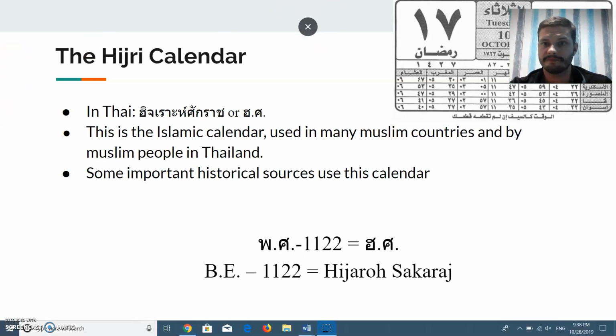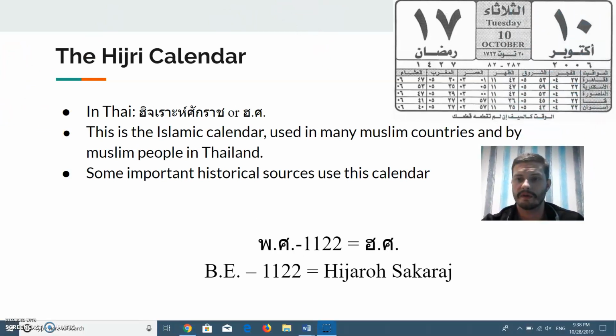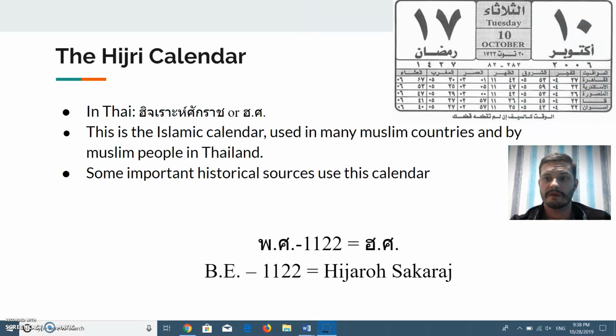Alright, our next calendar is one that's still important among certain groups in Thailand today. It's the Hijri Calendar, or in Thai, Hasa. This is the Islamic calendar, which is used in many Muslim countries and by Muslim people in Thailand.